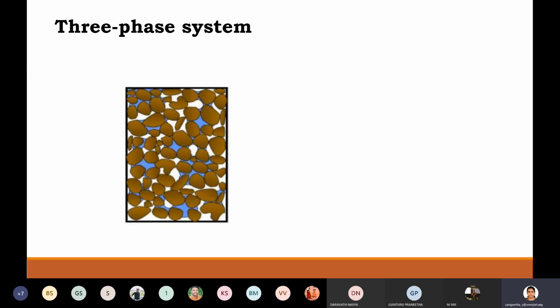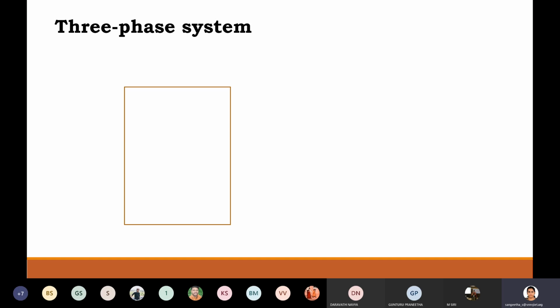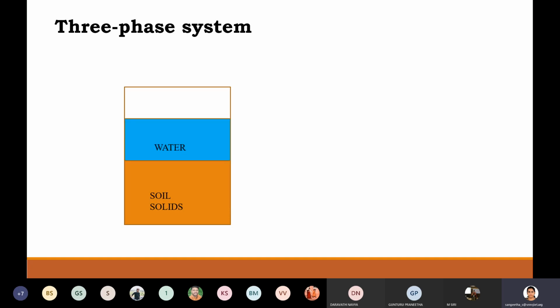So if I can typically represent it in this fashion. Okay, so this was the soil which was shown previously. So soil solids are there, so that brown color particles, and then water and air phase is also there. Okay, so this represents three-phase system of any soil.